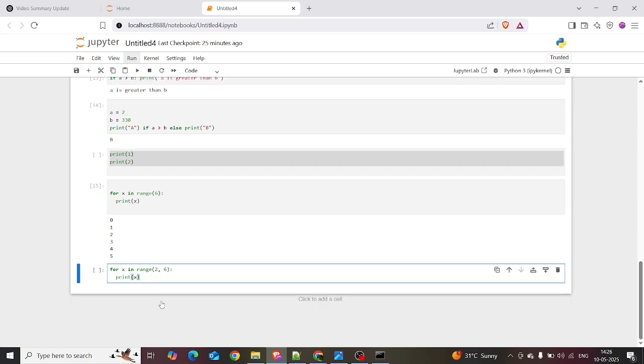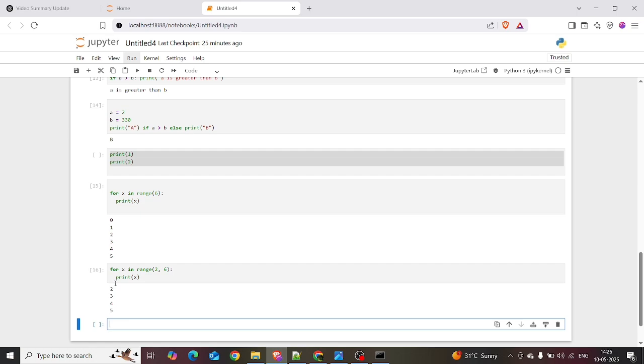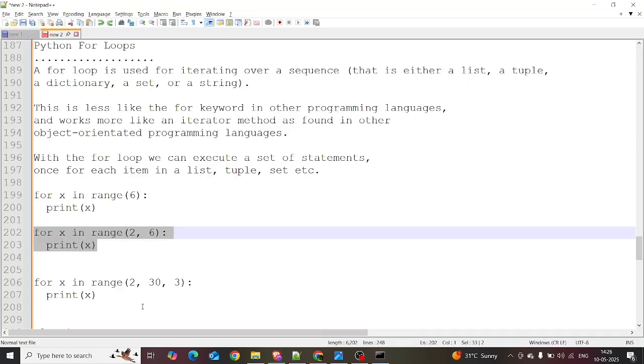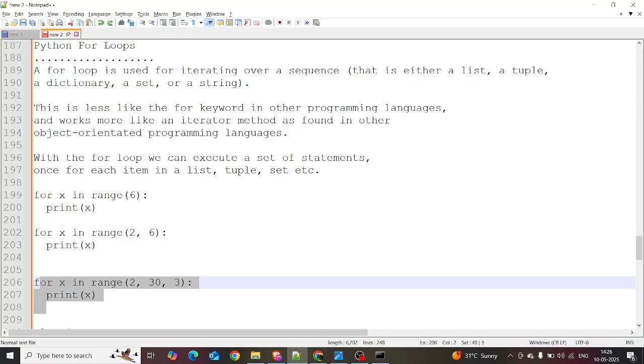I want just only from 2 to 6. So based on the condition, right, I'm trying to execute, it will print 2, 3, 4, 5. It doesn't print below 2, and it does not print above 5. Okay, and there is another step.